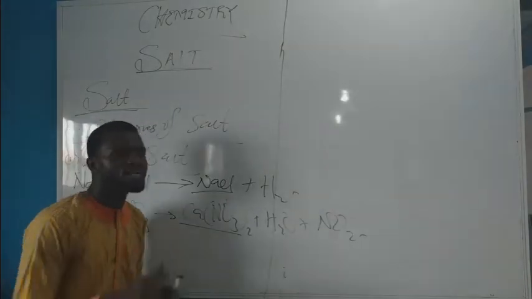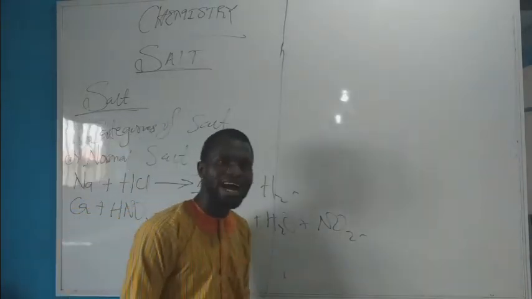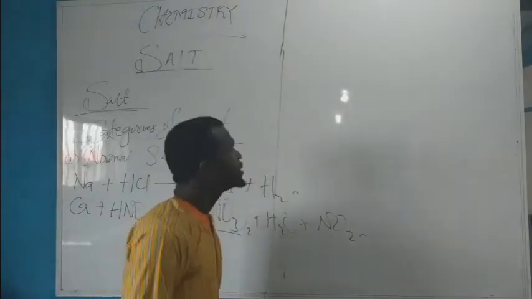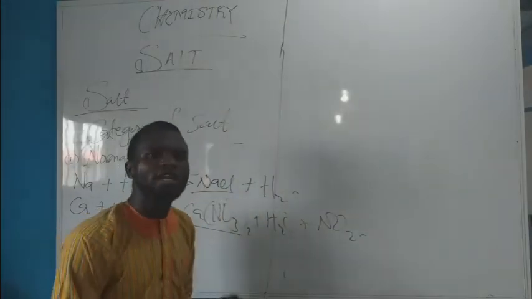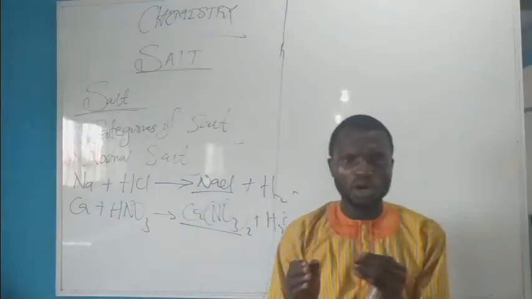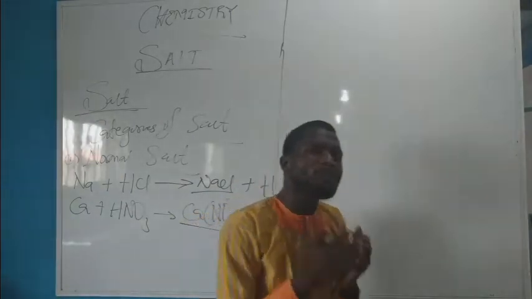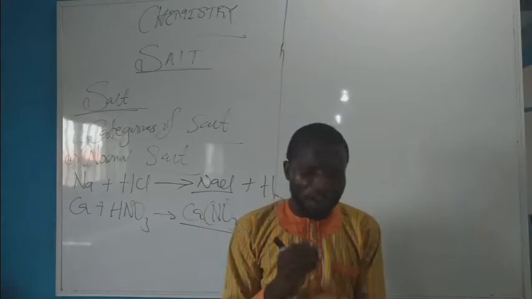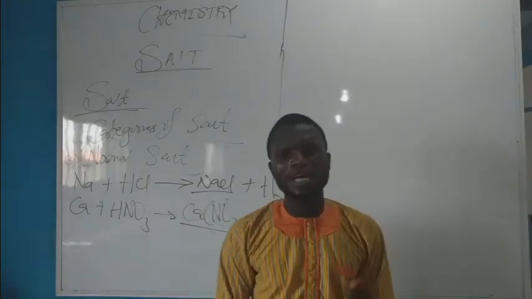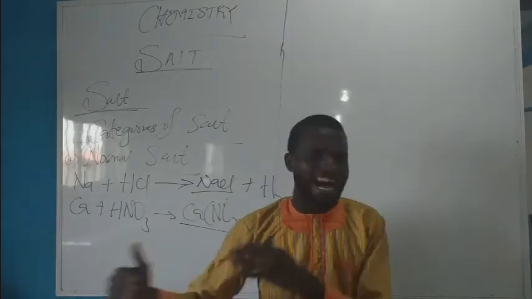Now the searching question you might be asking is, how do we know if a normal salt is acidic or alkaline? That is, if it turns blue litmus red, or red litmus blue. The simple golden rule or nifty rule you must bear in mind is that when a salt dissolves in water, if it furnished a strong acid and a weak alkaline, such a normal salt will turn blue litmus red. That is, it will behave characteristically as an acid.